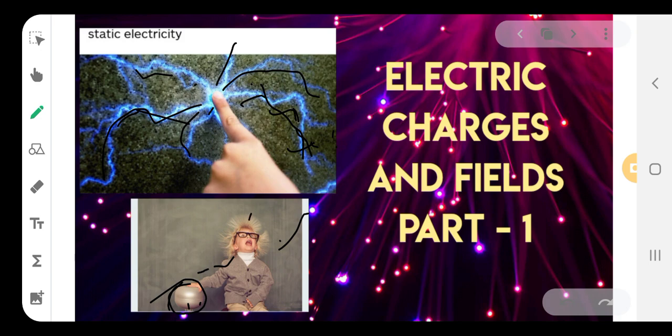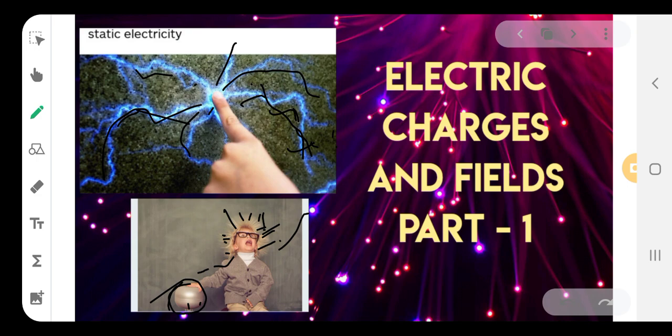As the hair is very light, the charges will be residing on his hair. So all these hairs will be moving outwards away from him. This is the effect of the electric charge or static electricity.